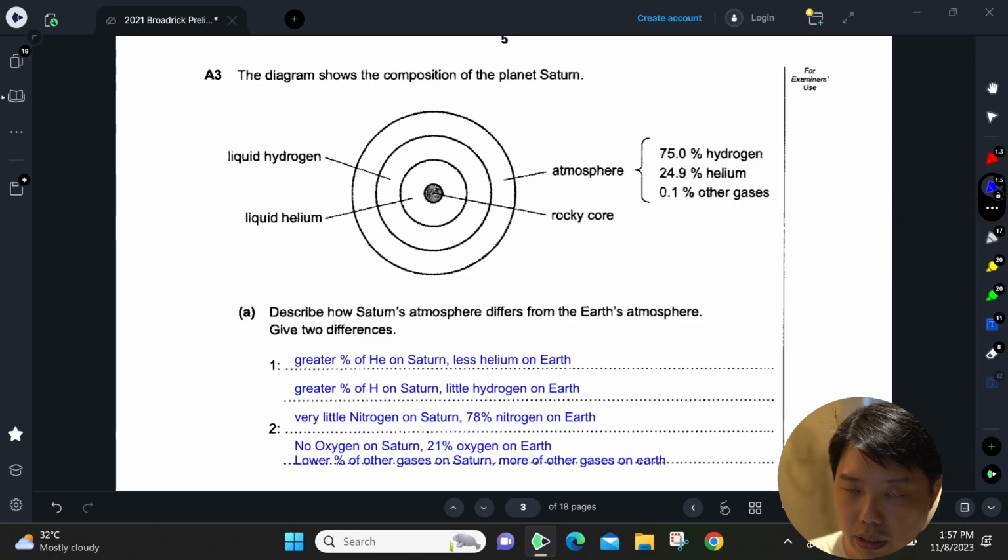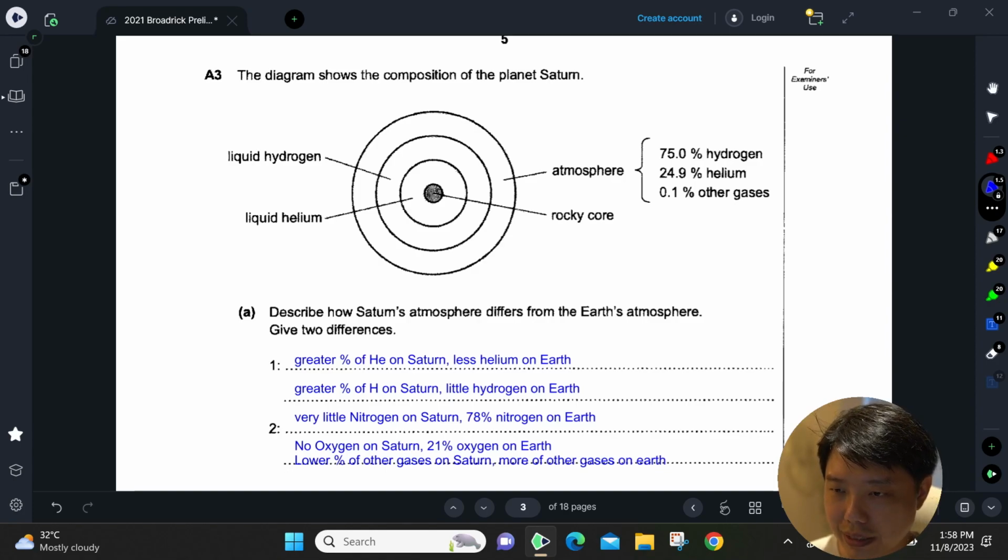Alright guys, let's look at question 3 now. So we have a diagram showing the composition of planet Saturn. And the question asks, describe Saturn's atmosphere. How does it differ from Earth's atmosphere? Give two differences.